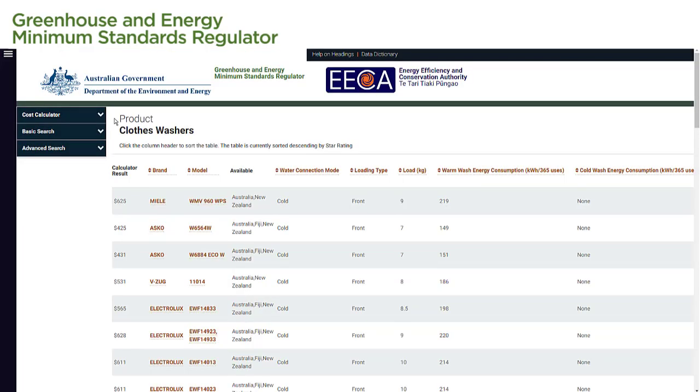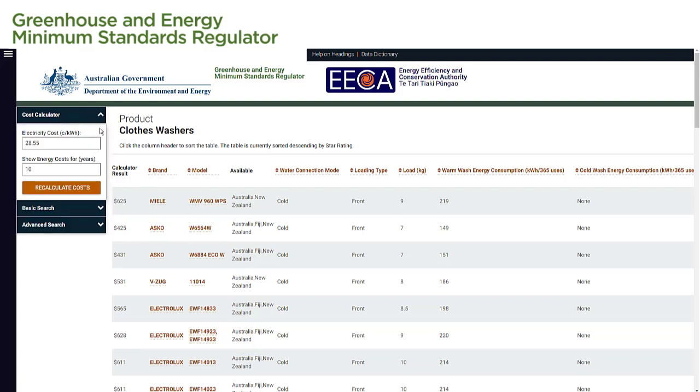On the left-hand side of the page, there is an option called Cost Calculator. We can use the cost calculator to approximate how much the product will cost to run based on the information provided in the database. Please note that this is only available for some products. To access the cost calculator, we select the cost calculator link from the drop-down menu on the left-hand side.